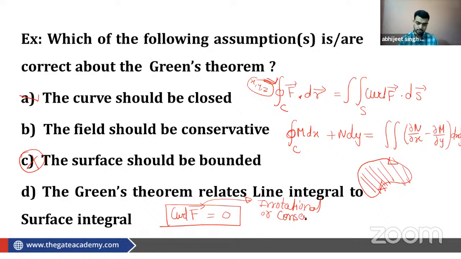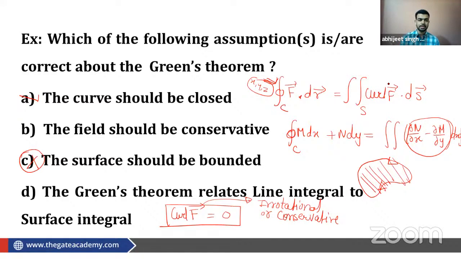Conservative field means there is no loss in the field. So this is called conservative field. In a conservative field, the curl should be zero, which means this term will be zero, because ultimately this is nothing but the curl of this vector function. If the curl of this F is zero, then this surface integral will become zero.